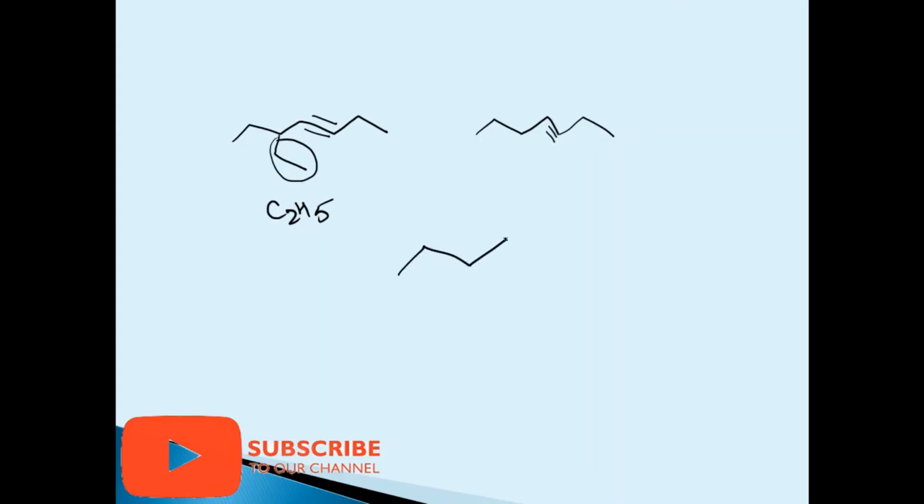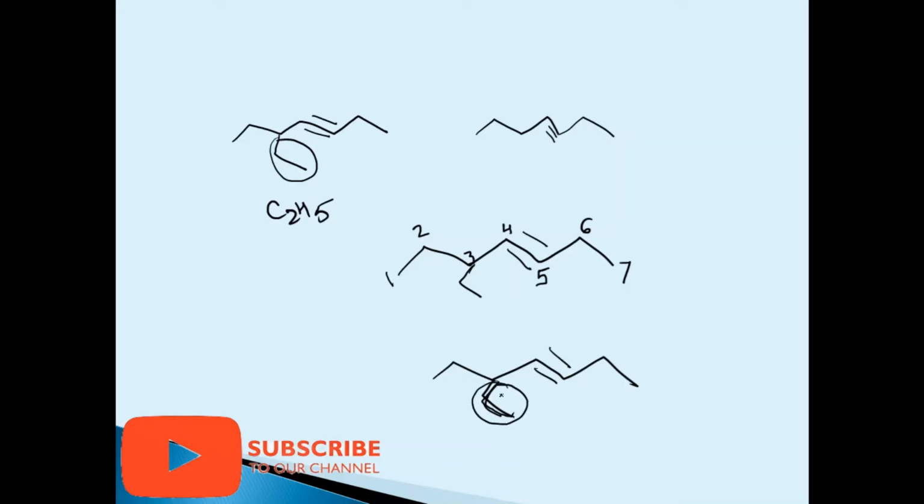So if we have to do the naming of this compound, shall we try it? Yes. So the first main step is selection of the longest carbon chain. If I do numbering from here, 1, 2, 3, 4, 5, 6, 7. And if I do numbering counting this alkyl group also, because the alkyl group means this is C2H5, that means 2 carbons here, 2 here, 3, 4, 5, 6, 7.